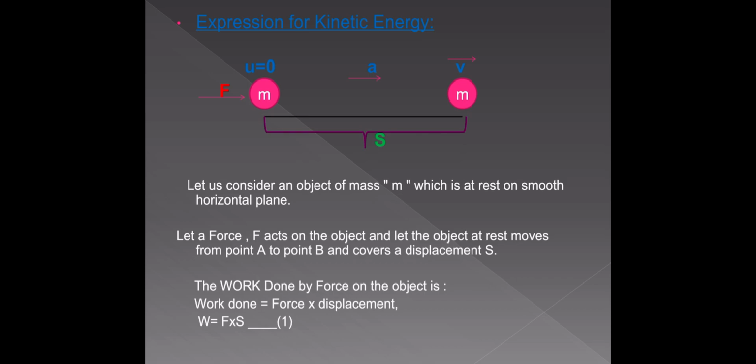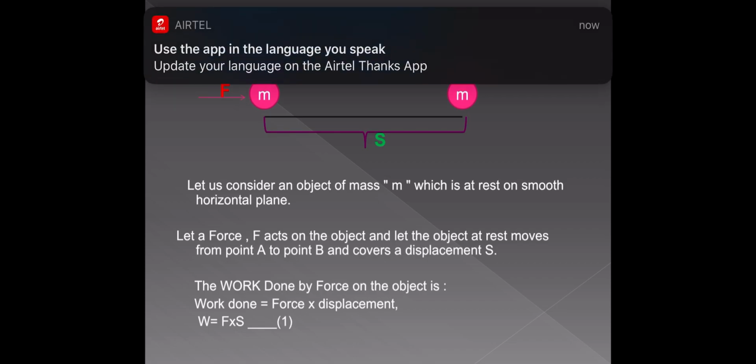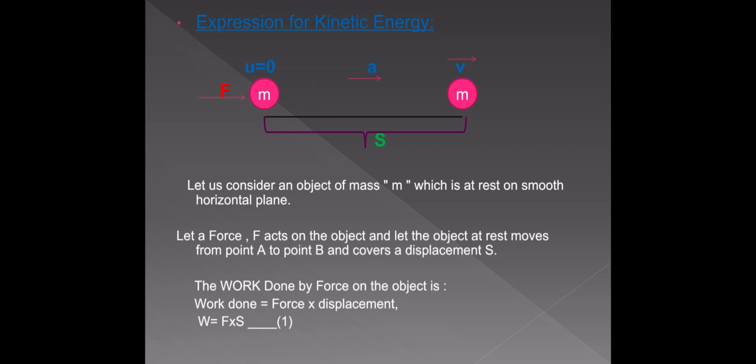Okay, so in this case, the kinetic energy gained by the body is because of the work done on the body. Who did work here? The applied force F does some work on the body. This work is converted into energy, and this energy is stored in the moving object as kinetic energy.